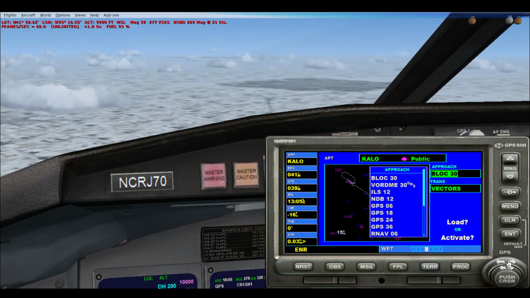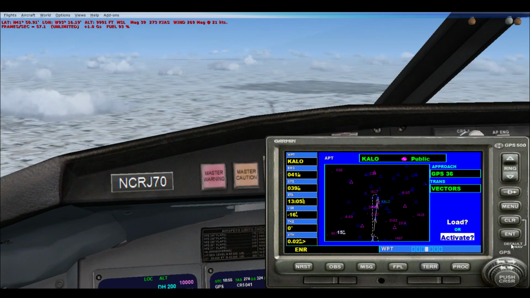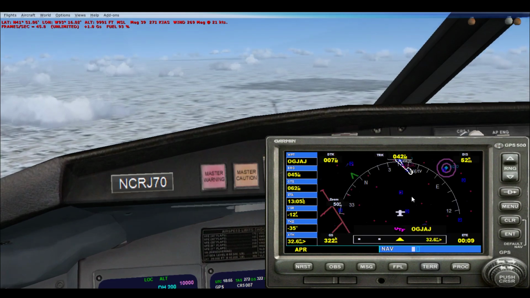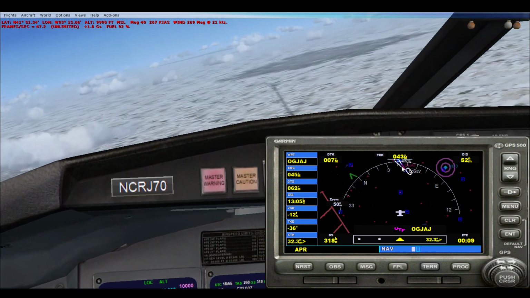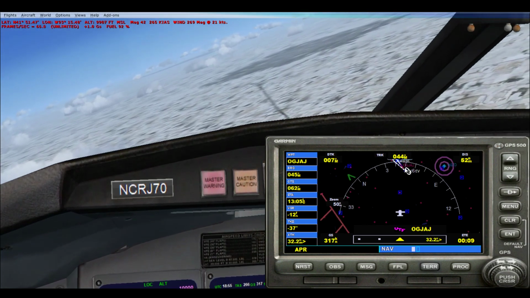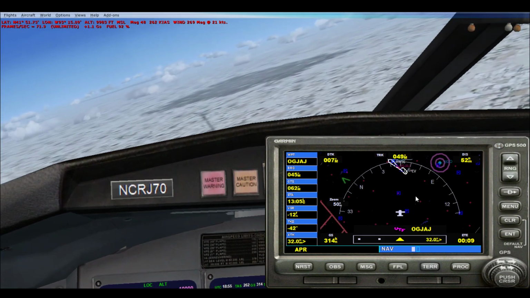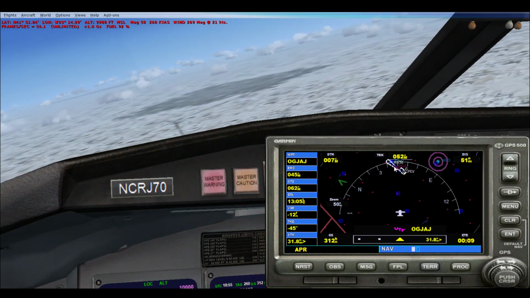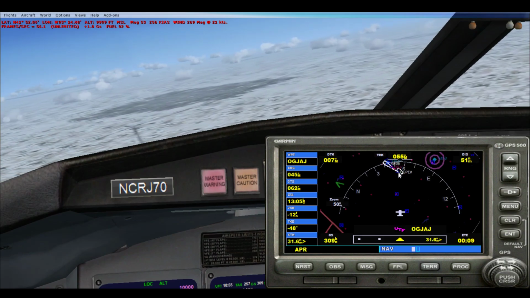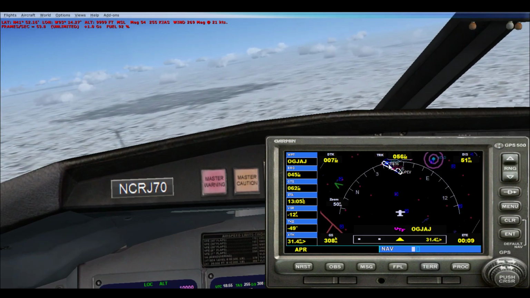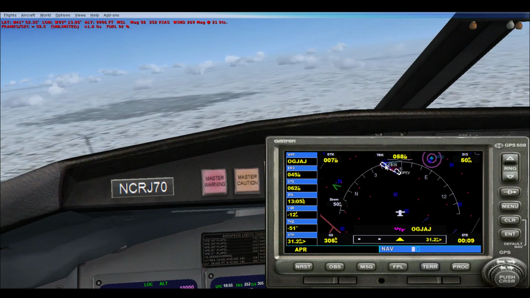So scroll down using the big arrows to runway 36, hit enter, enter again, and we want to activate that approach. So as you can see, this aircraft will be in line with this purple line. The purple line is always the active GPS procedure. So the white here will follow that purple. Once we've flown through that purple line, the next white line will turn purple, and that'll be our final approach into Waterloo.